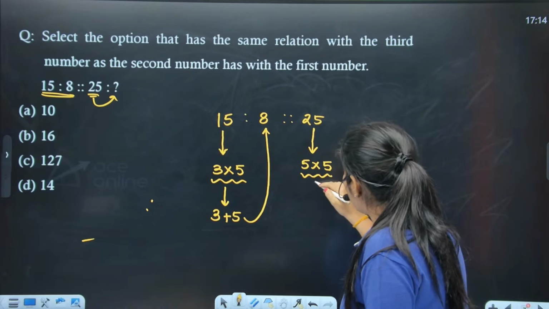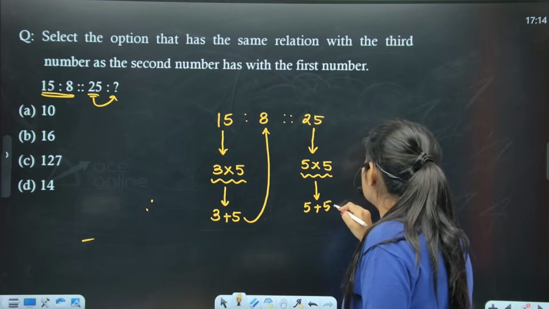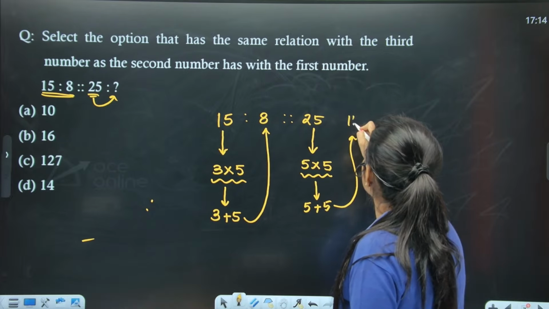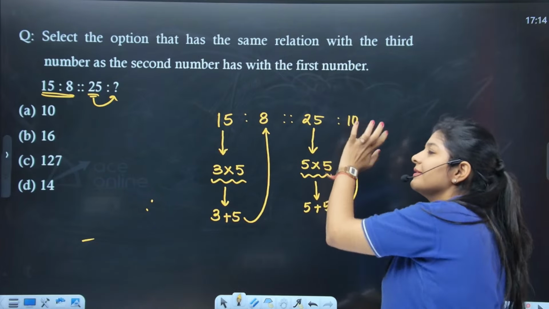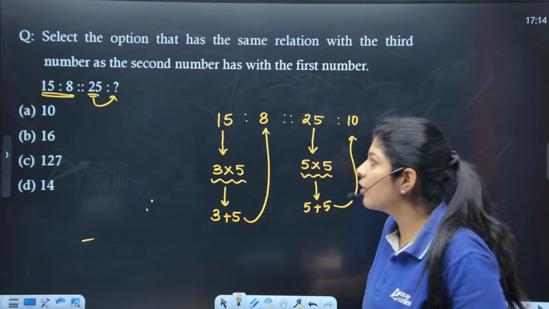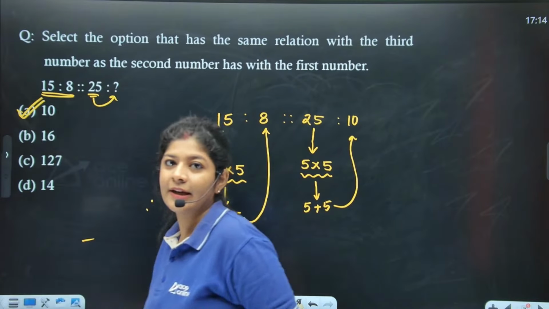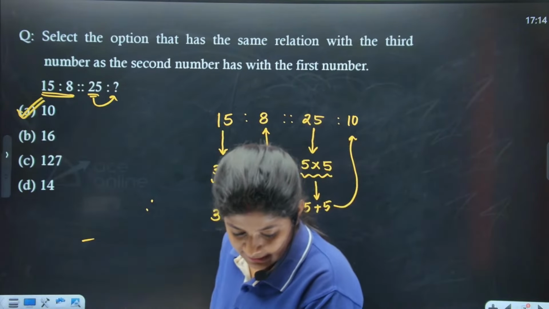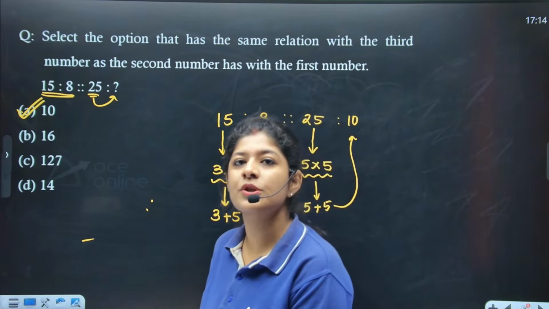Now, what I have to do is add these numbers, 5 plus 5. So 5 plus 5 is nothing but 10. That means if this logic works, the answer should be 10. Do we have this in our options? Yes, we do have that. That means option number A is the correct one. Very good, Rakesh. The correct answer over here is your option number A.